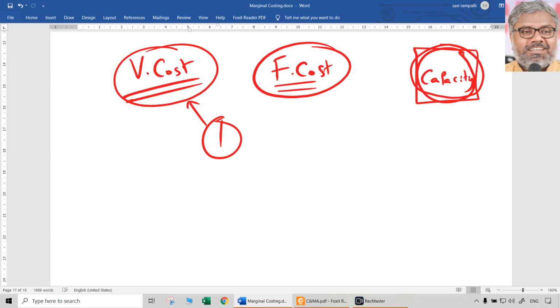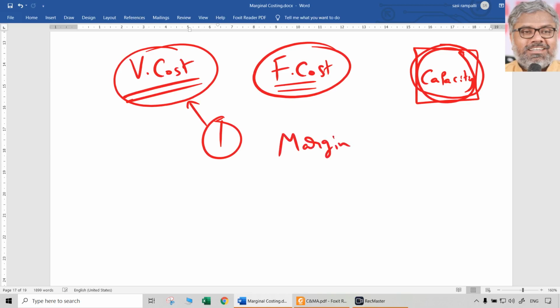Fixed cost will not change. If you manufacture that one extra unit or not, it is not going to have any impact on fixed cost. It is going to be the same. So the additional cost incurred for manufacturing that one extra unit is variable cost. Though not absolutely correct in all cases, as far as our understanding and solving of problems in this chapter is concerned, variable cost is nothing but marginal cost.